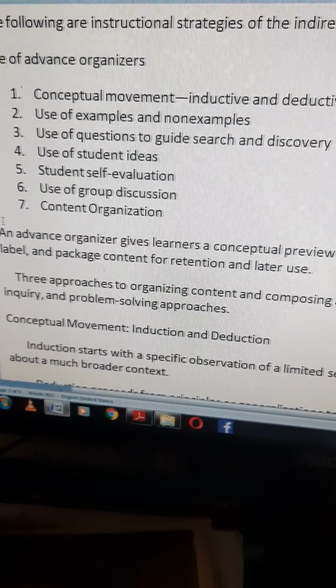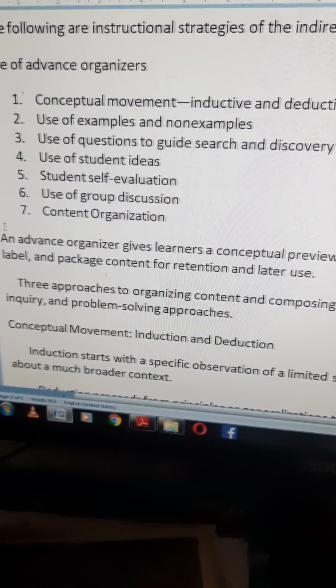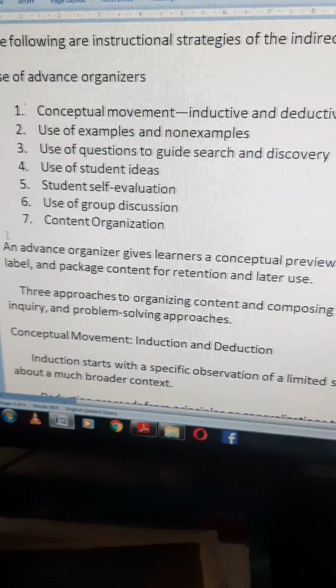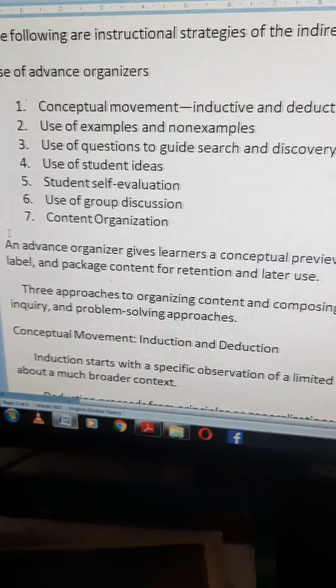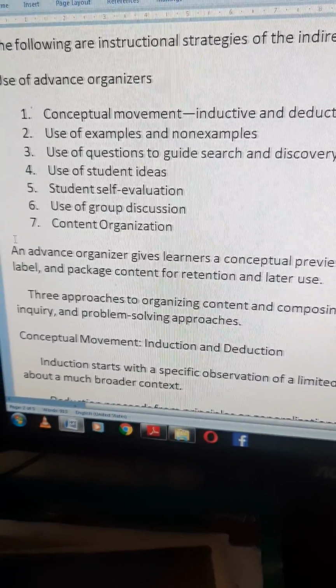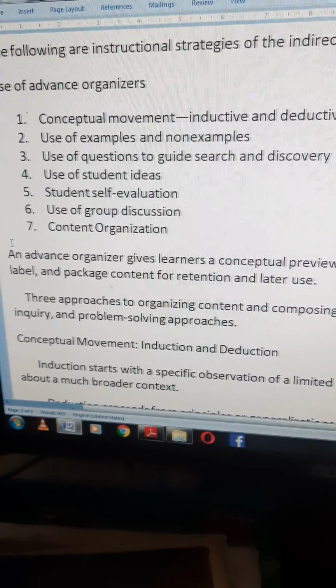Okay, the fourth option is use of student ideas. We can take the ideas of students also. Why? Because students also get more ideas. Maybe they will get good ideas about the concept. Next, the fifth point is self evaluation. Yes, self evaluation is also most important.